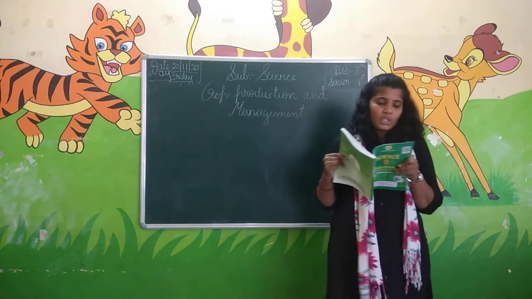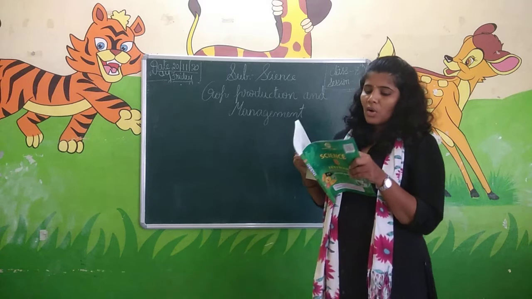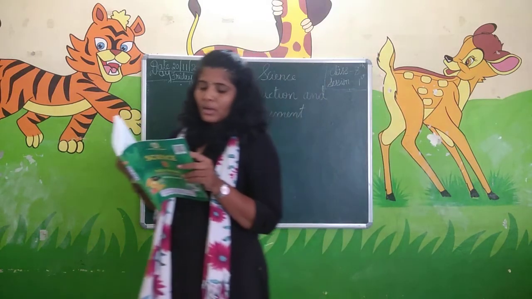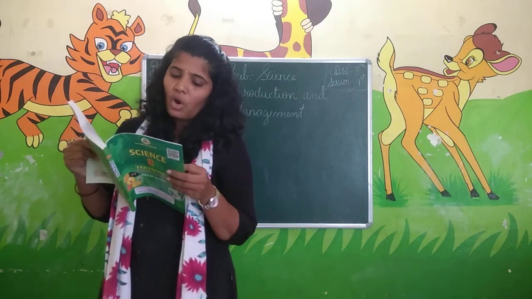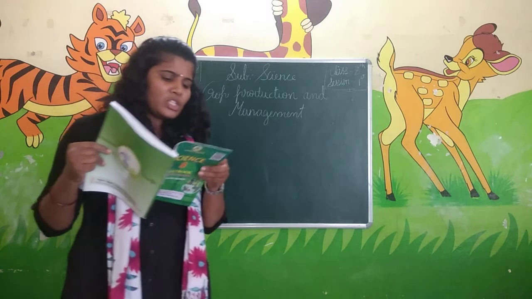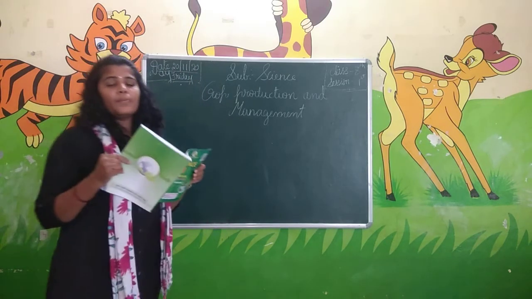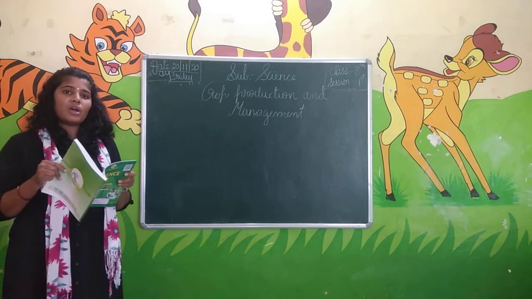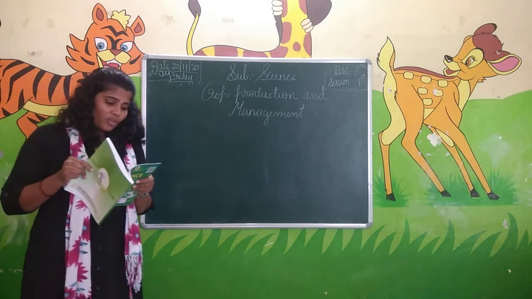Despite this diversity, two broad cropping patterns can be identified, according to the seasons. These are the kharif crops and the rabi crops. The crops which are sown in the rainy season are called kharif crops.